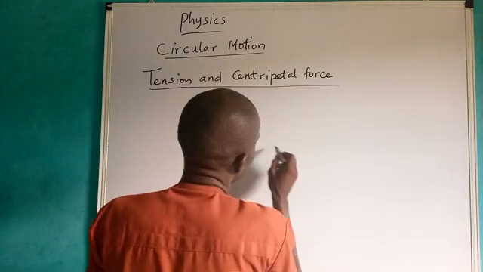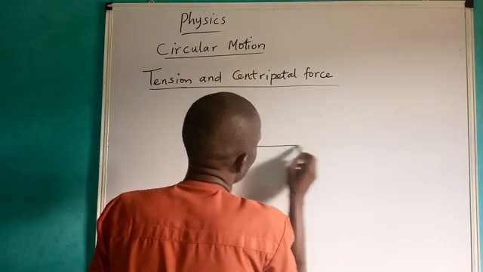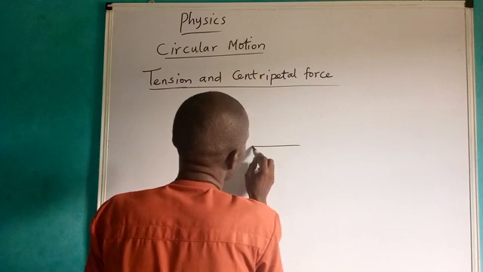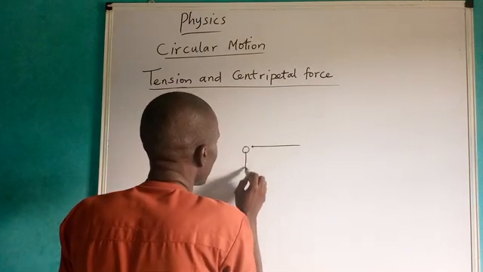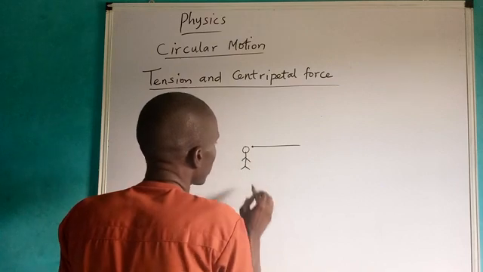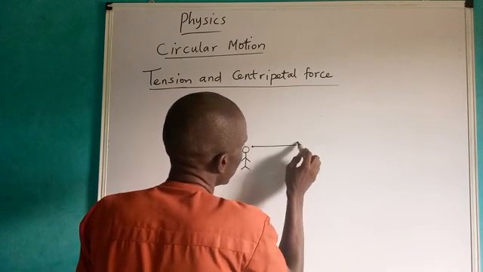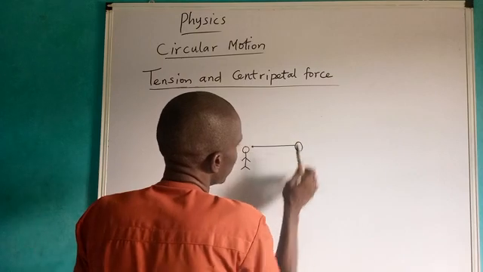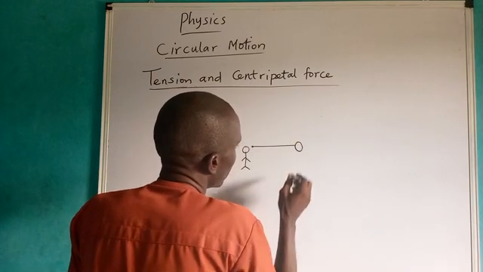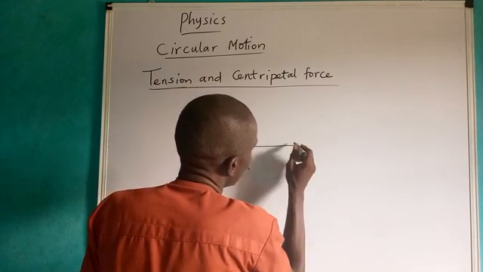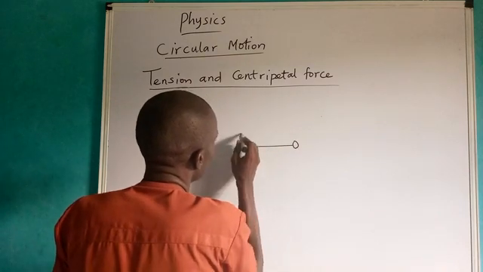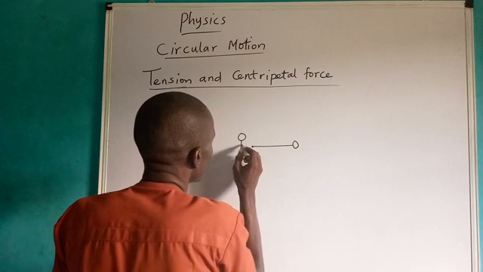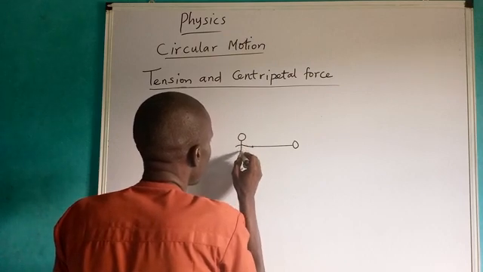You are having a rope in your hand like this, and you decide to put your hand here. This is where you place your hand. This is you. Okay, and you decide to tie a ball at one end. I will attach the ball at one end. What happens? You hold it. This is you, and you place your hand like this, and you decide to whirl.